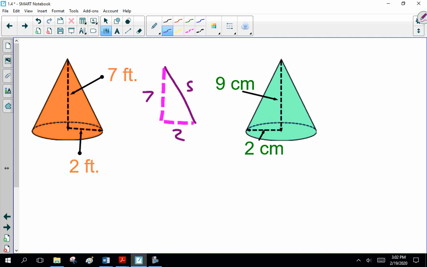Now, listen up, guys. You've shown me you can do this, but yes, show steps. Okay? So, grab your fork. Now, you should remember Pythagorean's theorem. You have not got the slant height. I've given you height, and I've given you radius. You got to figure the side. So, this is a squared plus b squared equals c squared. 7 squared plus 2 squared equals...